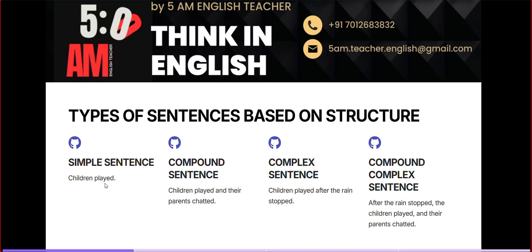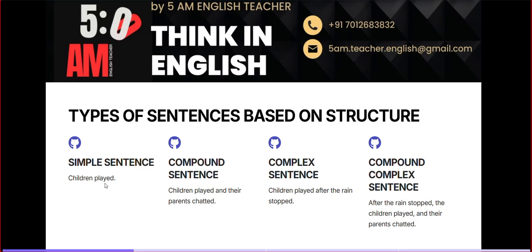So what you said is exactly correct. It's just simply plain. It's not explaining something more regarding the sentence. It's a very, very simple sentence. It only says the subject, children, and they are doing something, they played. We only know two things: who the subject is, the one who is doing the action, here children, and the action that they are doing, playing. That's the only thing that we know in this first part.